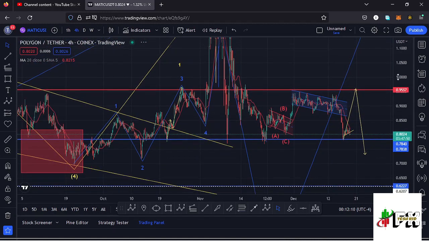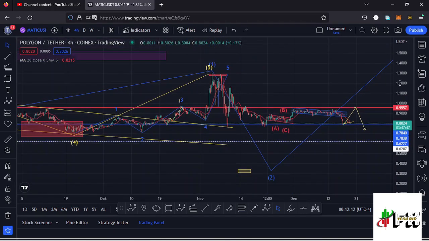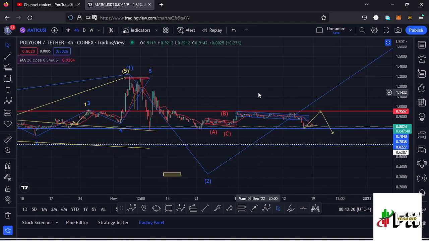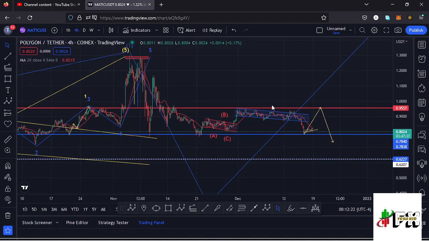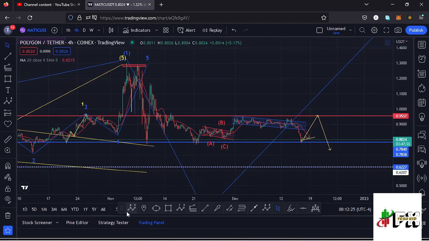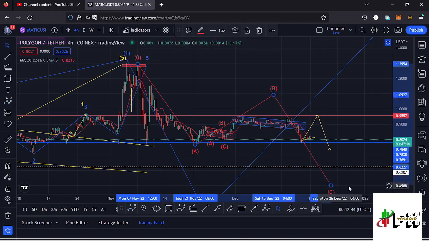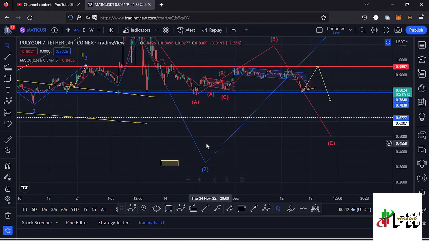Getting back to the ABC corrective structure that I expect in the formation of a higher Elliott wave count 2, which is a corrective wave, there are two ways we can have that ABC corrective structure here on the Polygon Matic chart. The very first way is assuming this is a massive wave A to the lower side, and we have seen the low for that wave A. Right now I'm expecting a bit of a bounce to the upside in the formation of that wave B, make a peak in the formation of that wave B, then expect another impulsive movement to the lower side in the formation of that wave C to fully maximize the formation of that second wave.